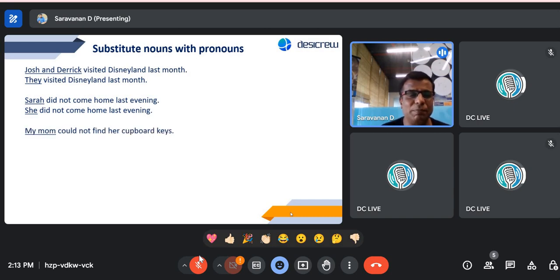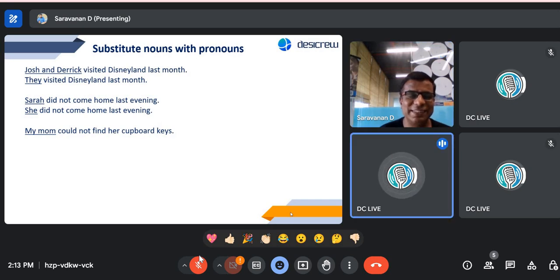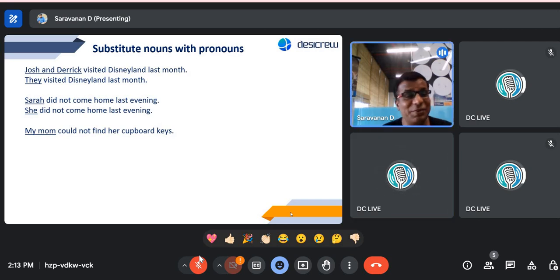Okay, my mom could not find her cupboard keys. So this is a toughie, is it? How will you use it? Maybe no change. No, there will be a change. All the ones have a change today, definitely.